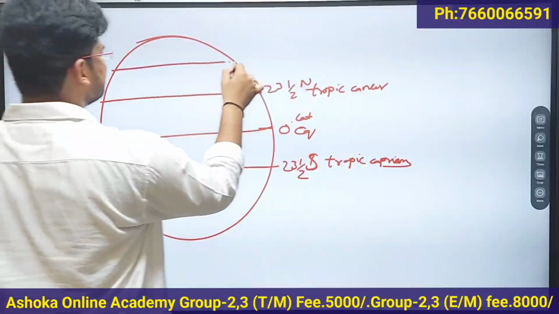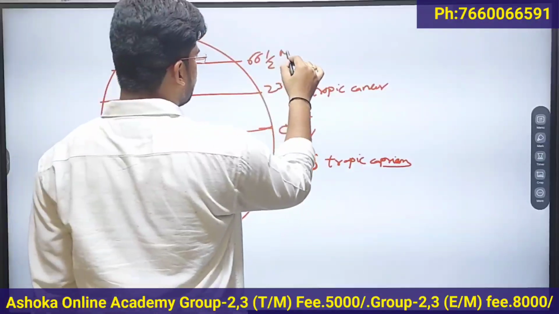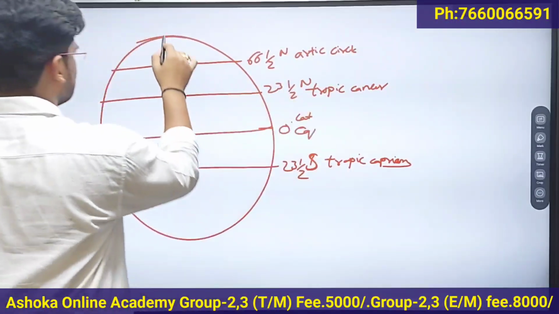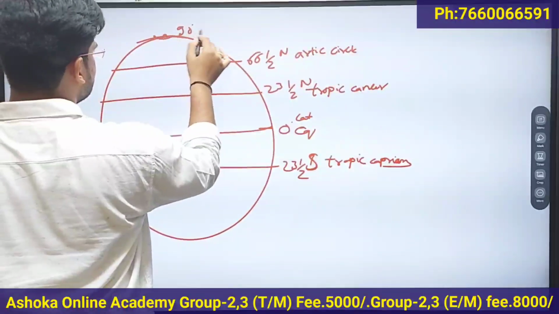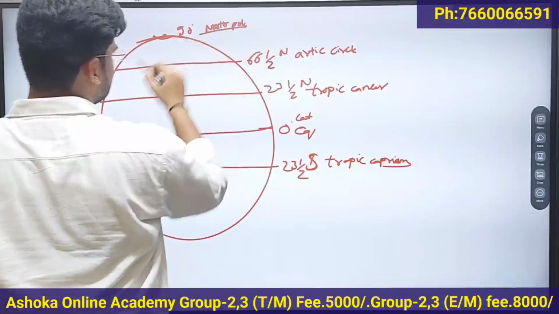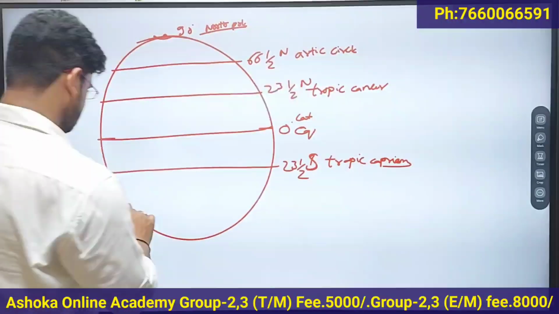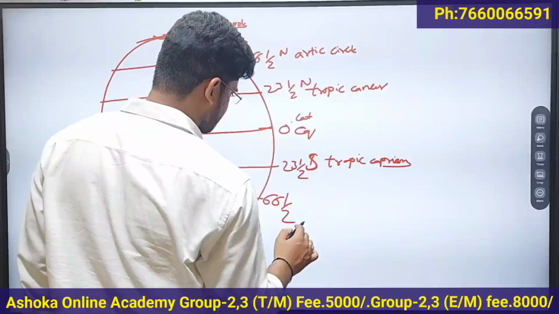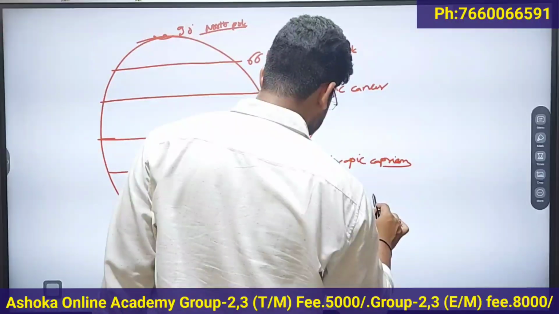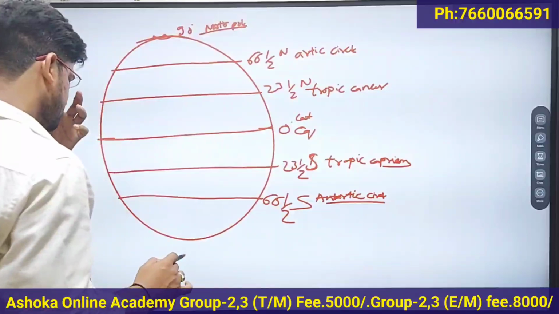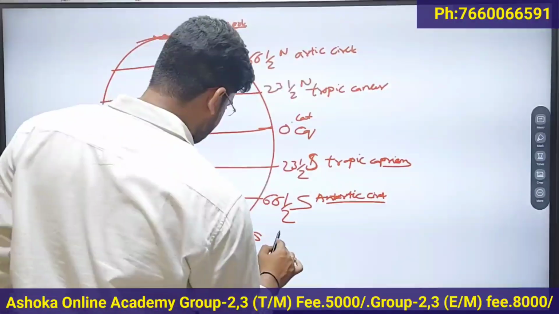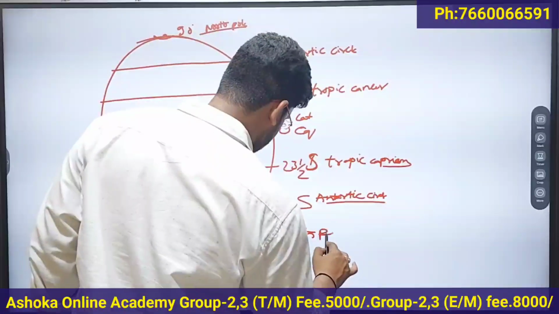Then the 66.5 degree north latitude is called Arctic Circle, and the 90 degree north latitude is called North Pole, and the 66.5 degree south latitude is called Antarctic Circle, and 90 degree south latitude is called the South Pole.